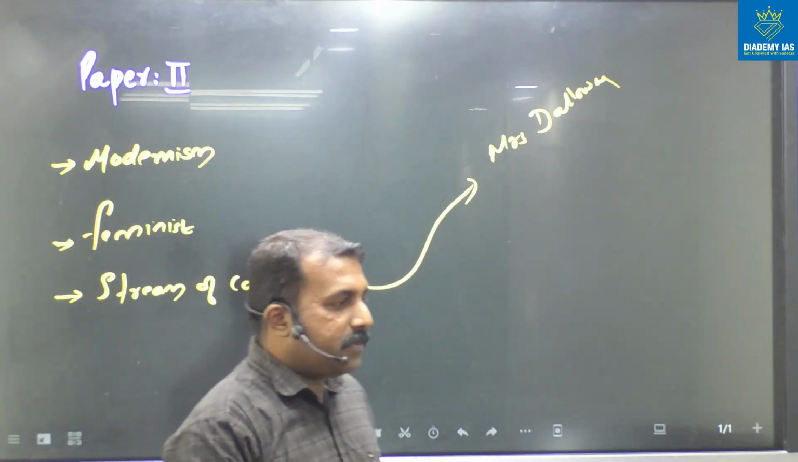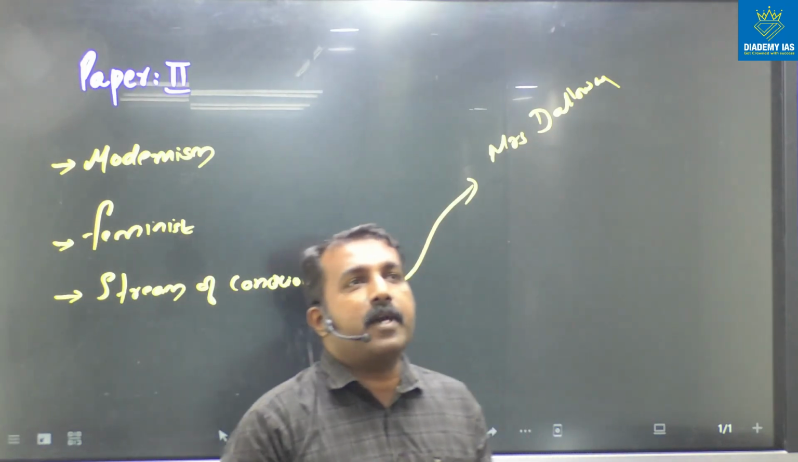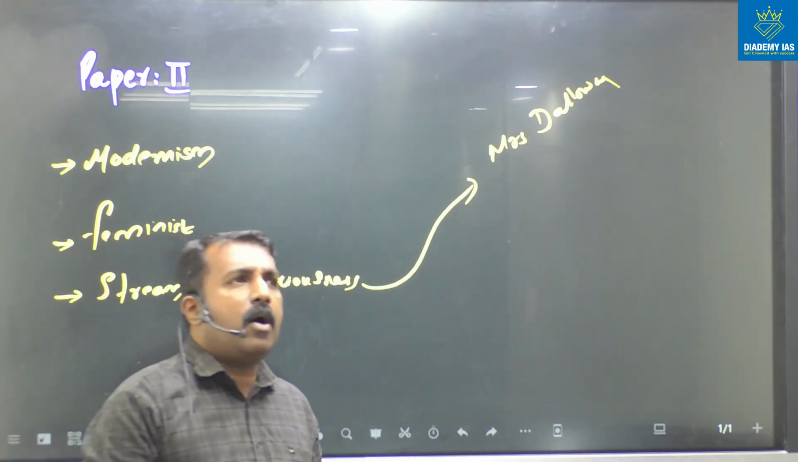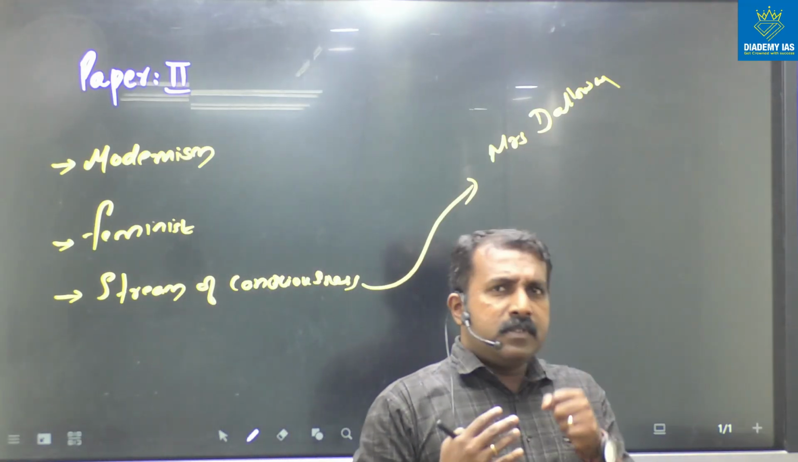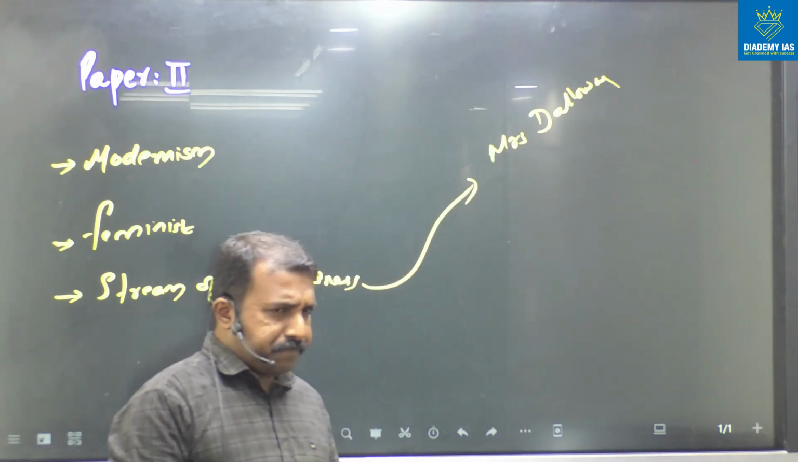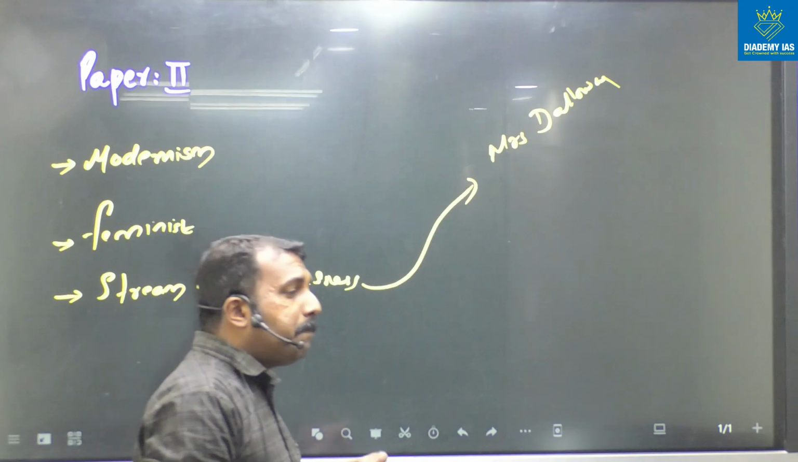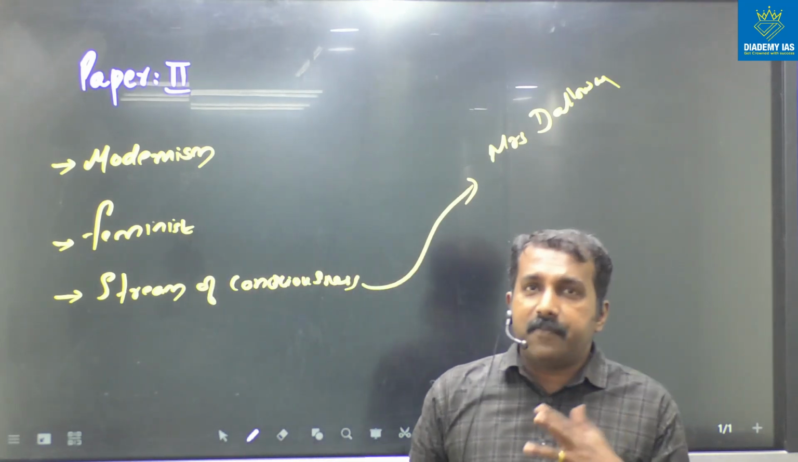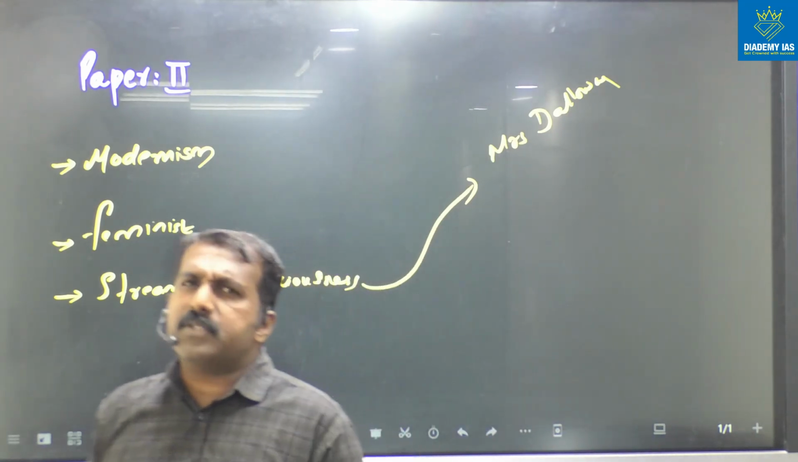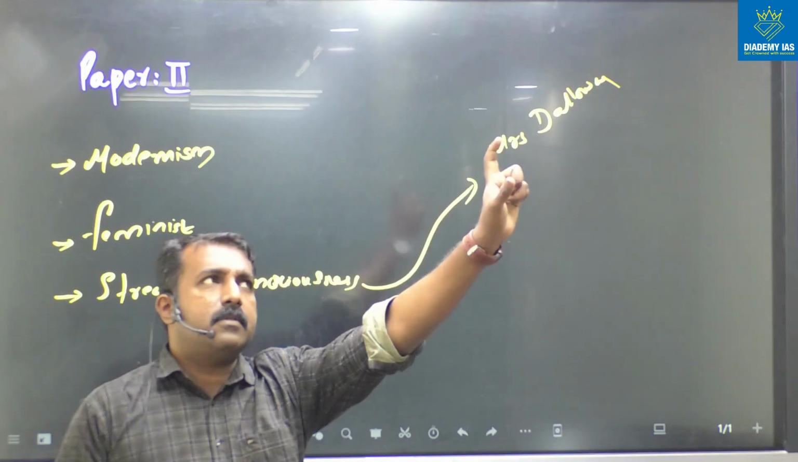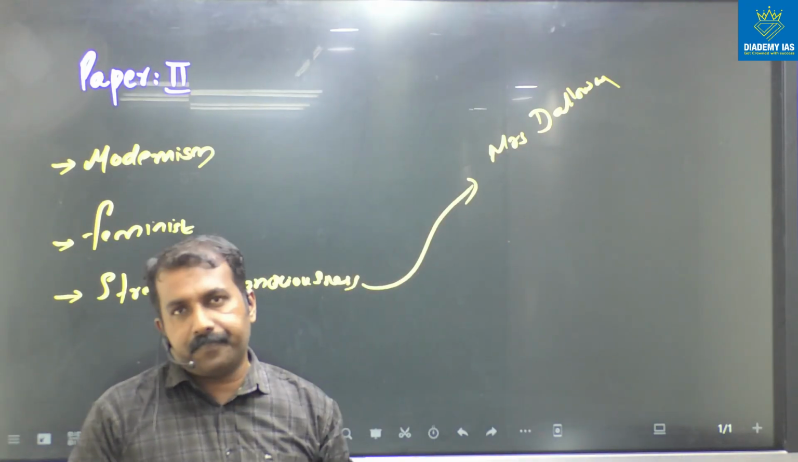The modernism, we can connect with the poet. A lot of poets are there. W. B. Yeats' poem, W. H. Auden. All these are there. This type of strategy you have to follow in the paper 2 section as well. So whatever we discuss in paper 1, the same strategy you can follow in paper 2. You can connect the movement with the work.